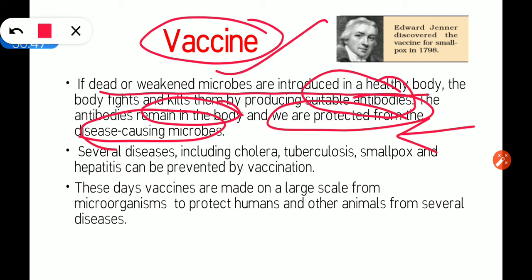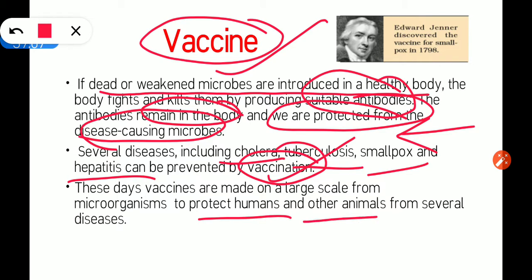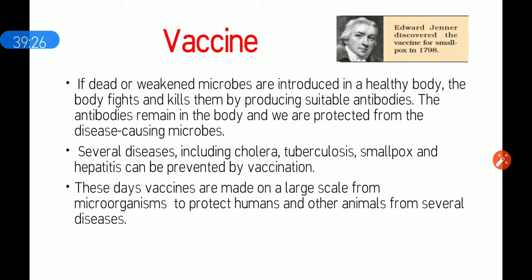Several diseases including cholera, tuberculosis, smallpox, and hepatitis can be prevented by the help of vaccination, by giving vaccine to the body. These days vaccines are made on a large scale from microorganisms to protect humans and other animals from several diseases. This vaccine was discovered by Edward Jenner. The first vaccine was produced for the disease of smallpox in 1798, and it was discovered by the scientist Edward Jenner. He was a doctor.